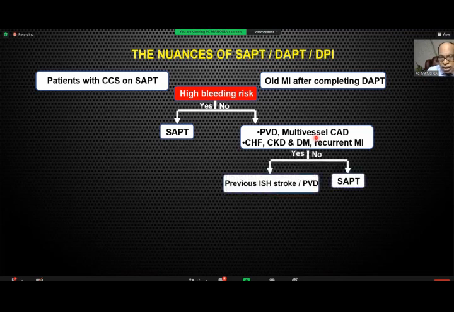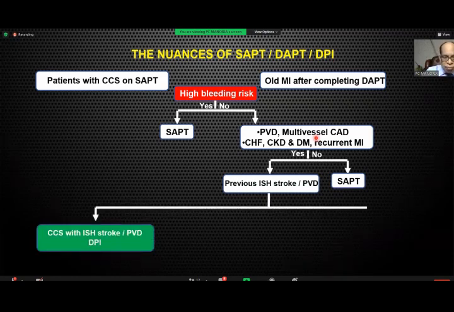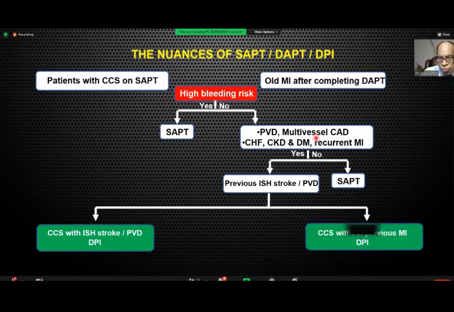And then you can see if you have a stroke and PVD, there will be great benefits. If there is no stroke, the benefit is questionable. So the big message is, any patient of CCS or post-MI, if he is at high risk for stroke, which means primary prevention, or he has already suffered from stroke or PVD, these are the patients universally accepted for DPI, and the benefits are great. The ischemic endpoints are decreased without any risk in the bleeding.